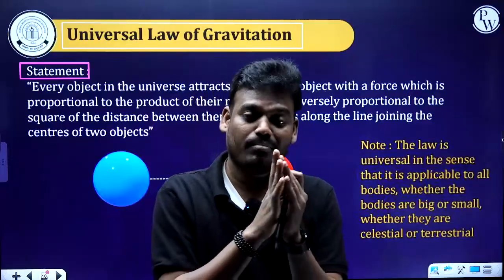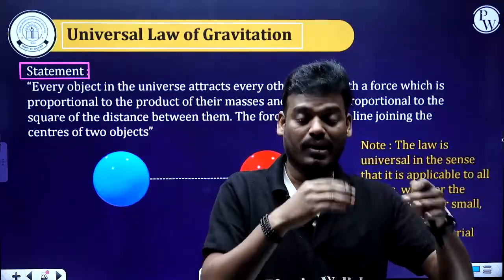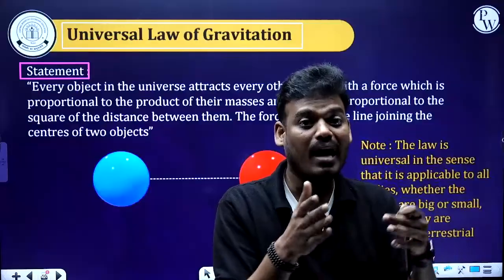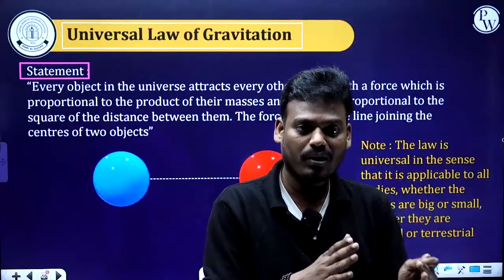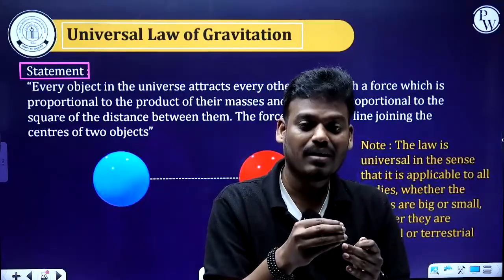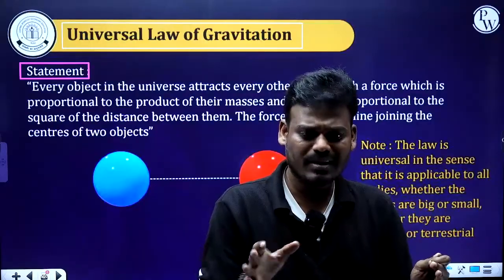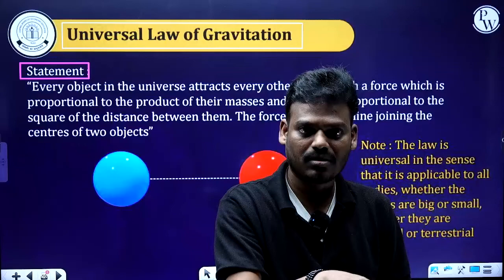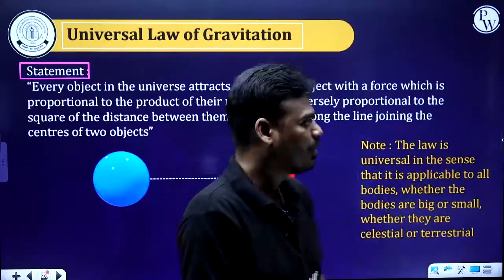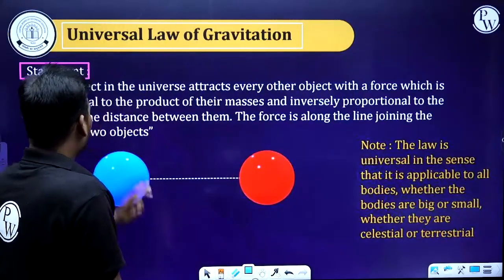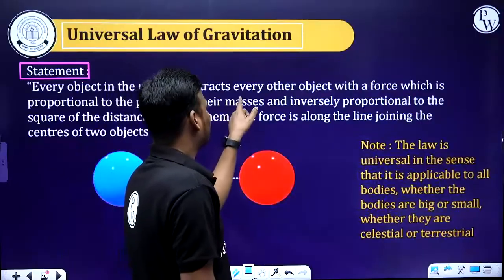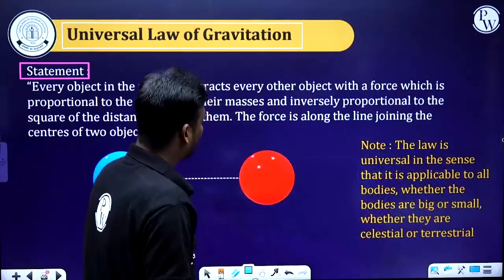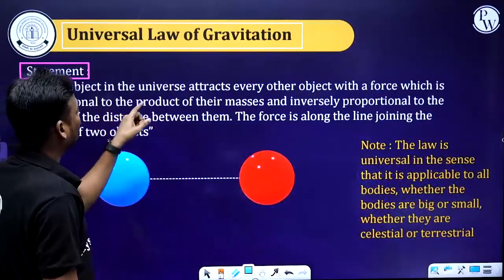It doesn't matter about the size of the body or object. If it has a mass, then a force exists. Clear?